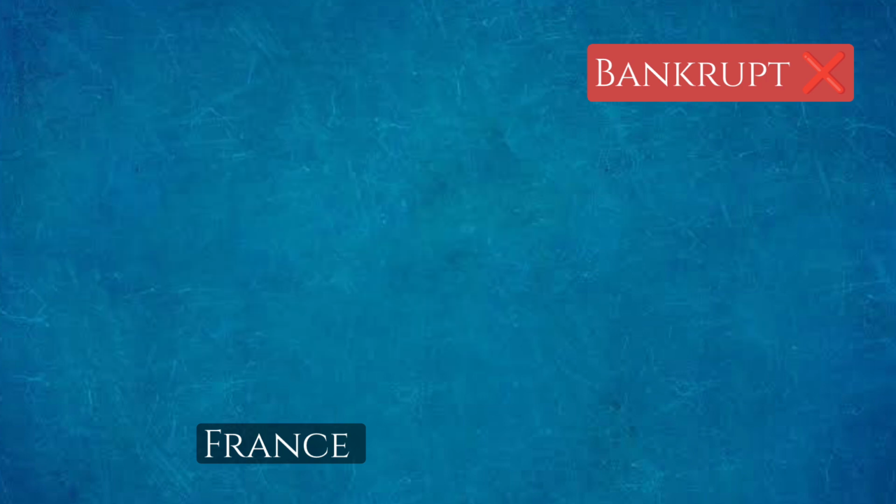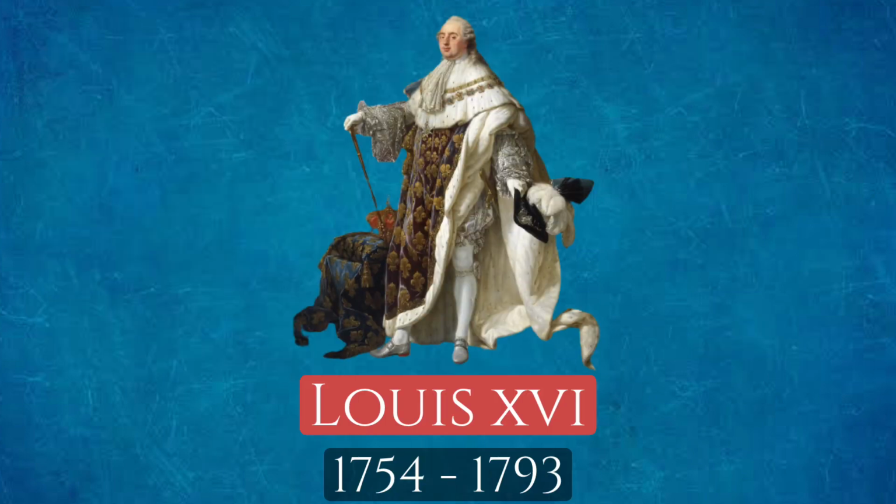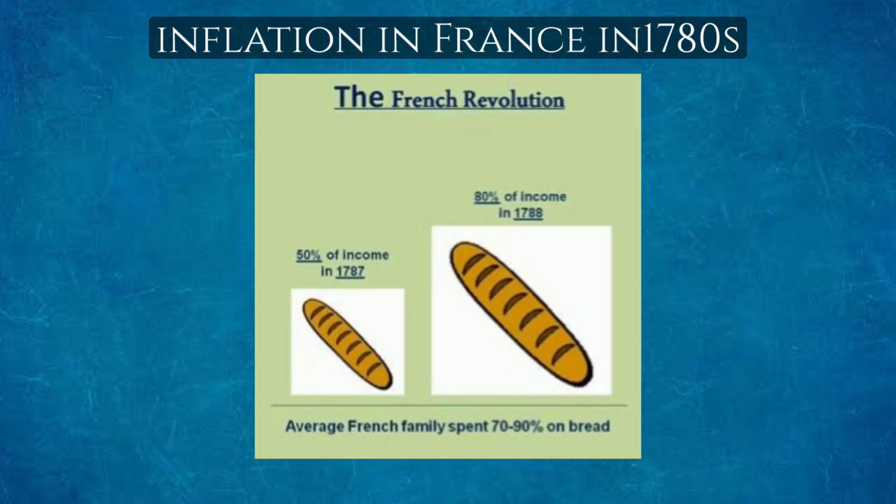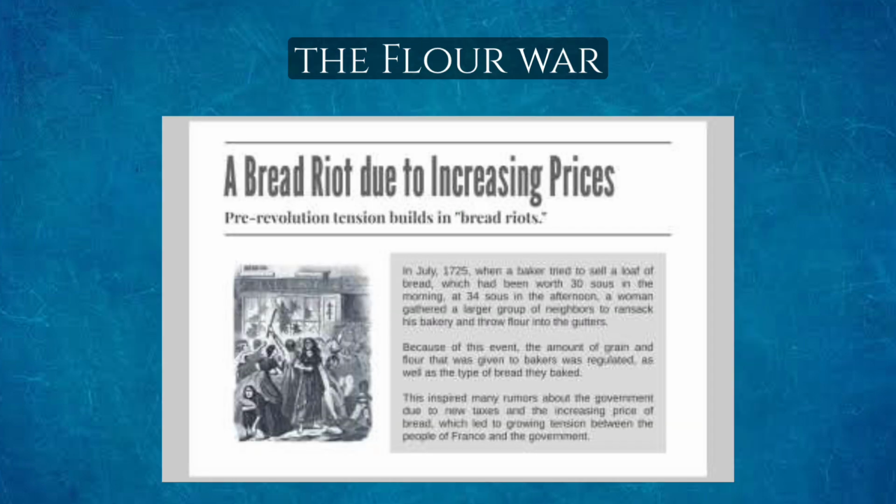In this condition, France got a new king, Louis XVI. After the crowning of Louis XVI, inflation was on the rise, which led to high prices of food and grains. This high inflation and shortage of food led to riots in France, called the Flour War.